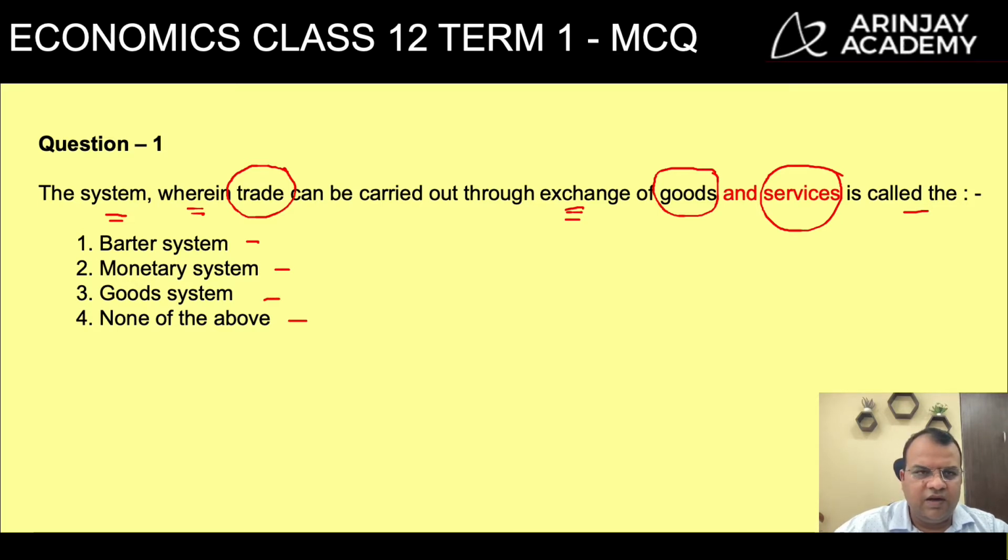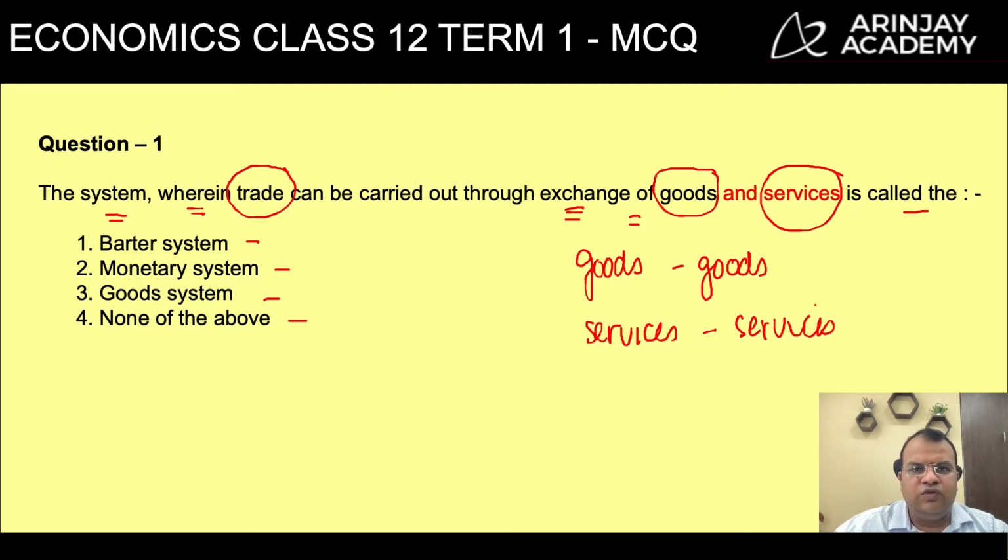Now you must have studied in this chapter that when there is an exchange of goods for goods or services for services, it is known as the barter system, and therefore the correct answer in this case is